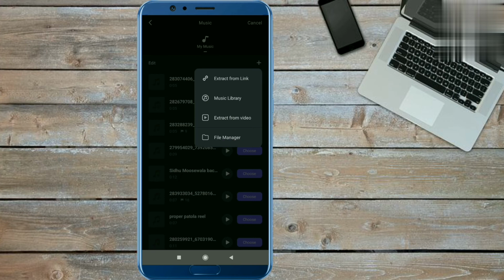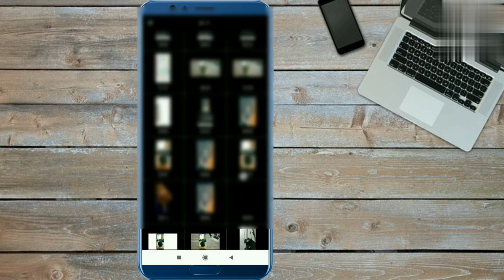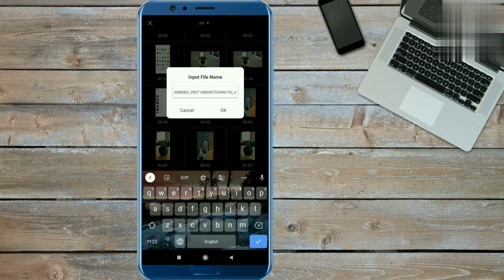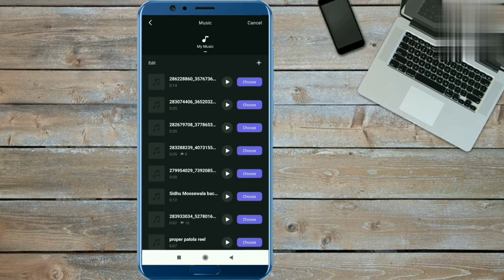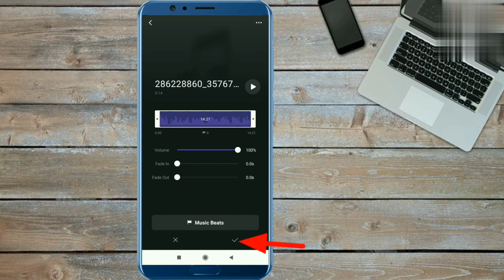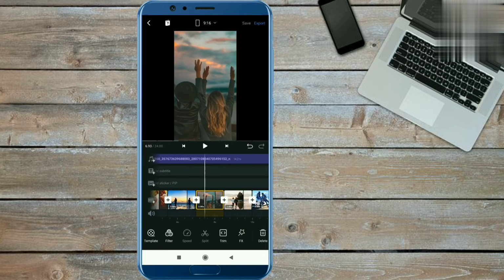Click on this option and select the reel which you have downloaded from Telegram. So I select that reel, and guys, you have to click on the OK option. Now guys, click on the choose option here and play from here. In this way the music will be added.